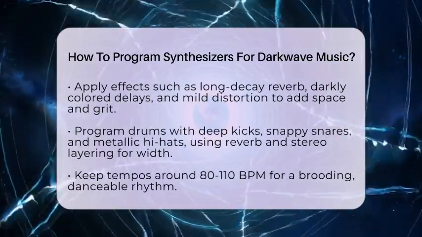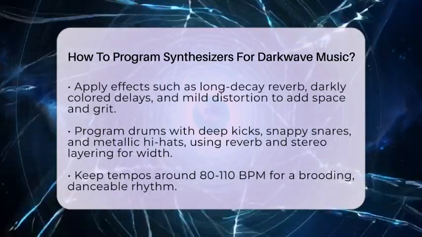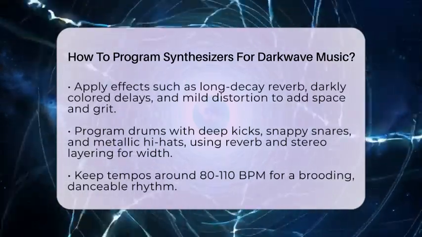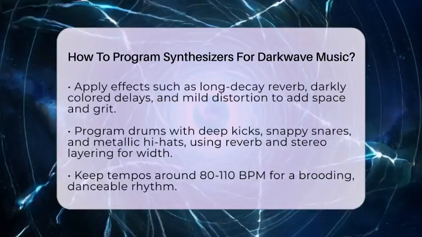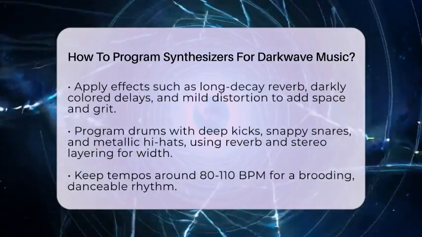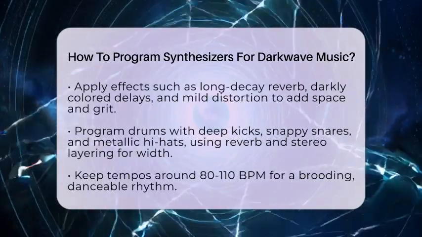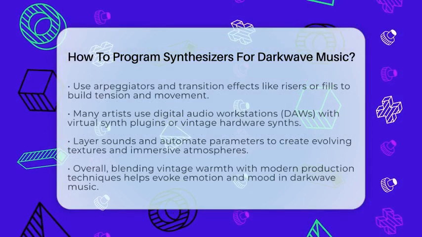Keep your tempos moderate, around 80 to 110 beats per minute, to maintain a brooding yet danceable pace. Use arpeggiators with cutoff filters to build tension and movement. Incorporate risers or drum fills to mark transitions.